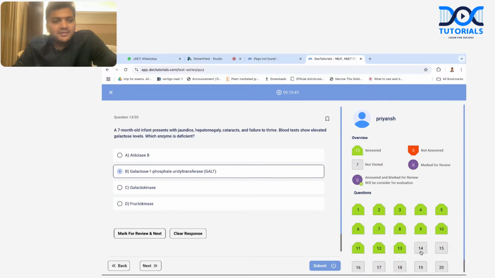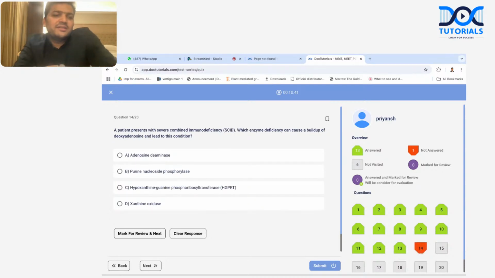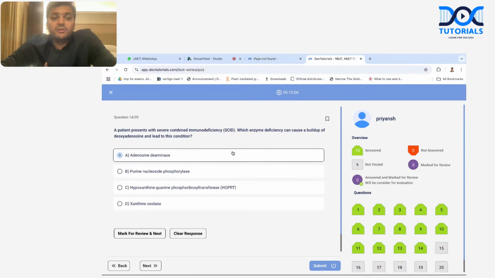Yes, rightly said. A patient presented with severe combined immunodeficiency, and which enzyme deficiency can cause the buildup of deoxyadenosine and lead to this condition? Maybe the word deoxyadenosine is a hint for us. And if you know directly, it is very easy. SCID, severe combined immunodeficiency, is due to deficiency of adenosine deaminase. And one more hint, they have given there is a buildup of deoxyadenosine, because if adenosine deaminase is not there, the deoxyadenosine is going to accumulate. Yes, it's going to be adenosine deaminase deficiency. Yes, it is an easy question again.